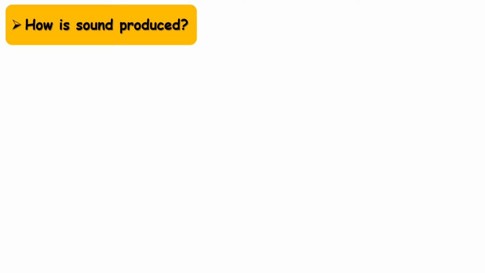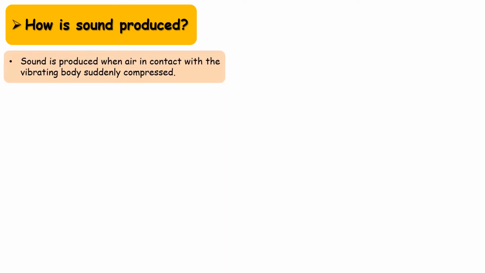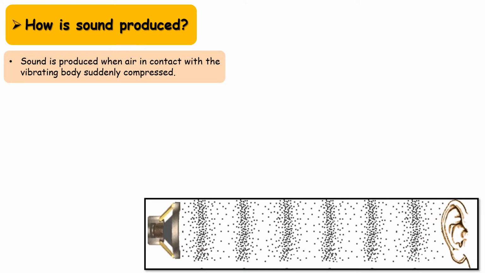So, now let's understand how sound is produced. Sound is produced when air in contact with the vibrating body is suddenly compressed. So this is the vibrating body, the speaker, and this is the listener. The listener is able to hear this sound because the air molecules here are compressed. So sound is produced when air in contact with this vibrating body is compressed.